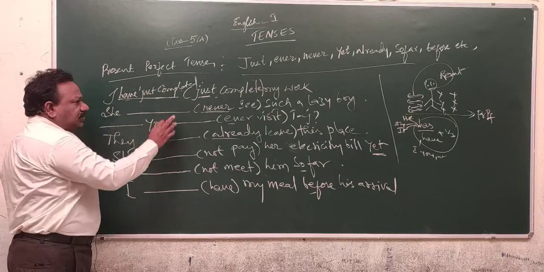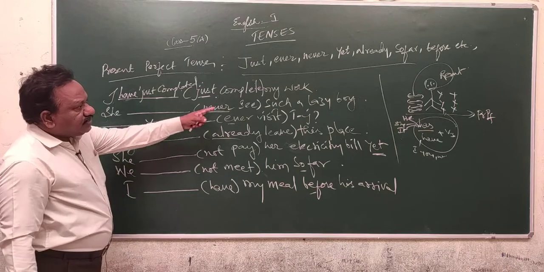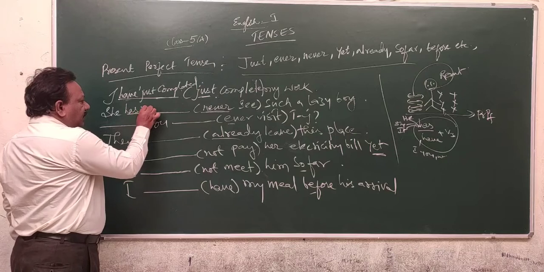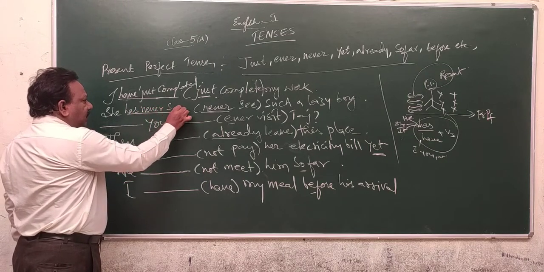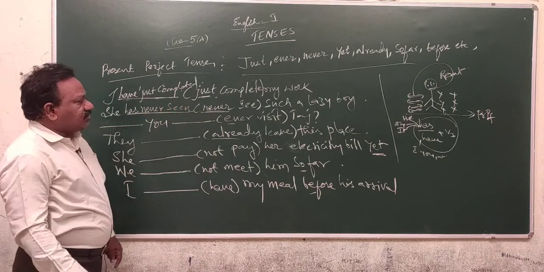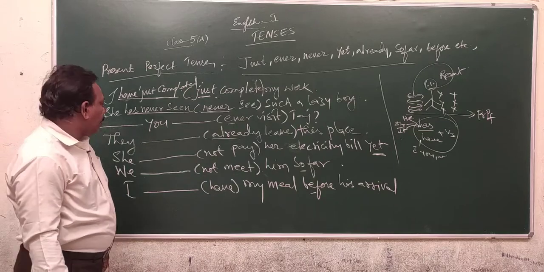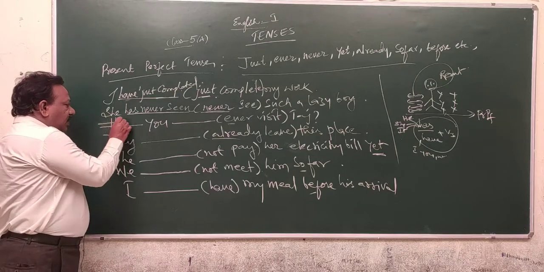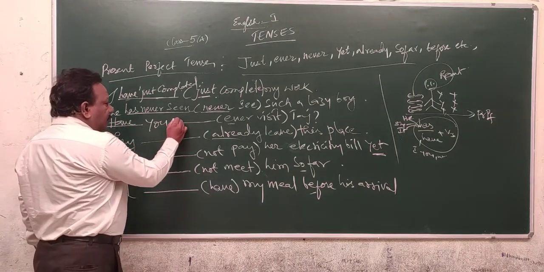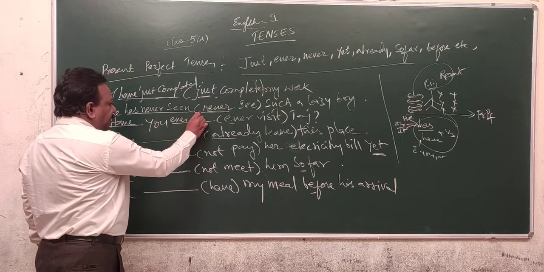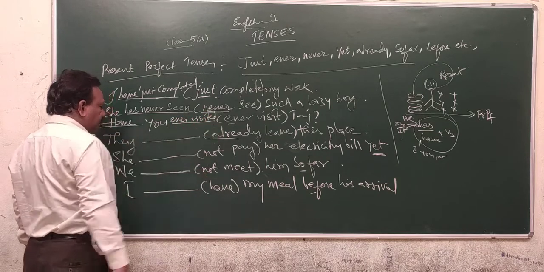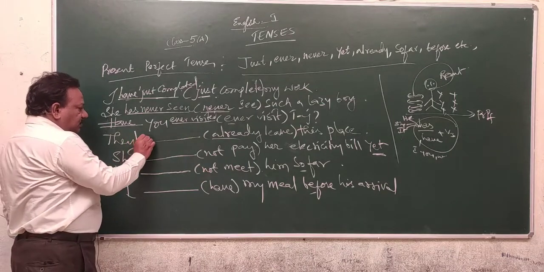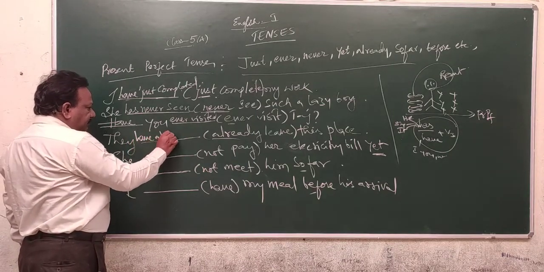Say, she dash never see such a lazy boy. She has never seen such a lazy boy. Dash you dash ever visit Taj. Have you ever visited Taj? They dash already leave this place. They have already left.